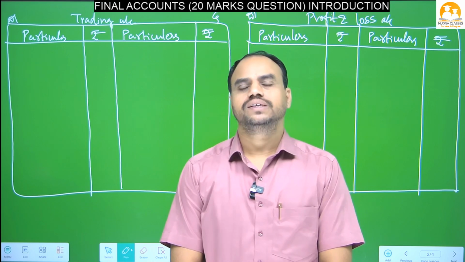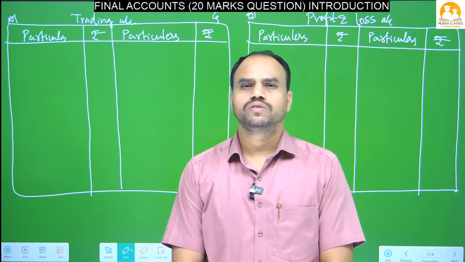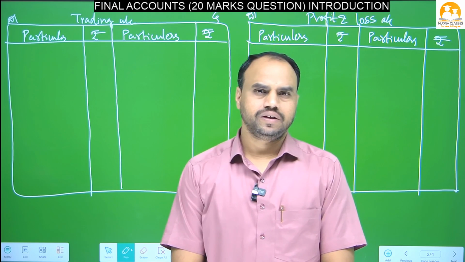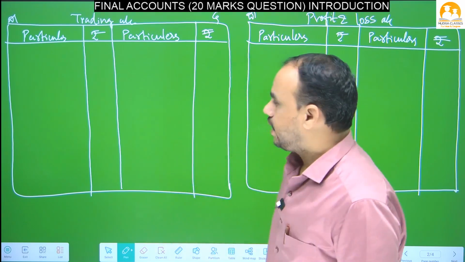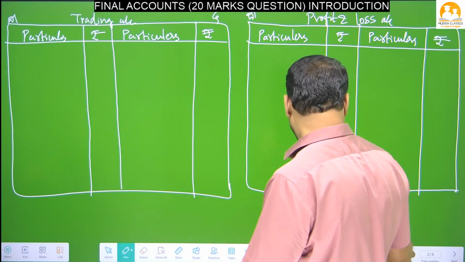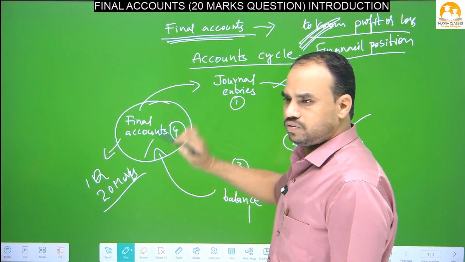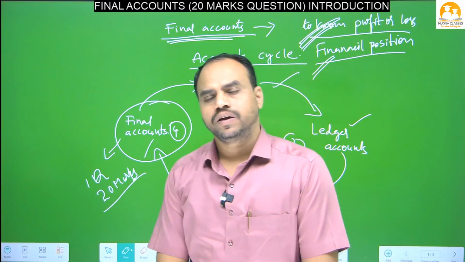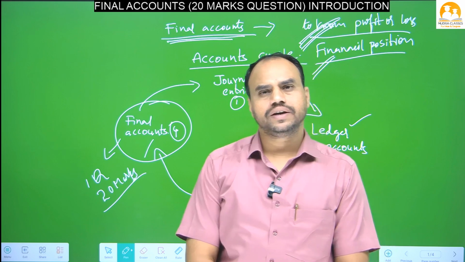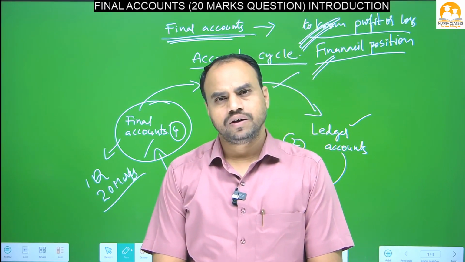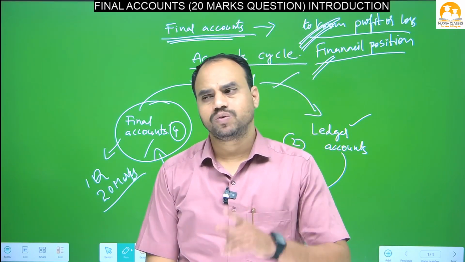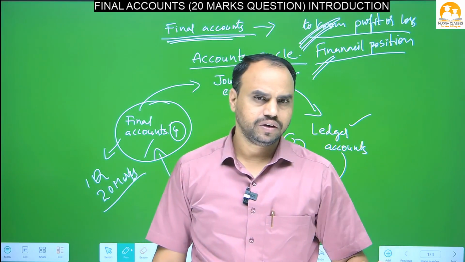I'm your commerce lecturer. Today I'm going to start one new topic. The topic name is final accounts. Okay, the topic name is what? Final accounts. You are going to get a compulsory question in the final exam for 20 marks. One question, no choice.